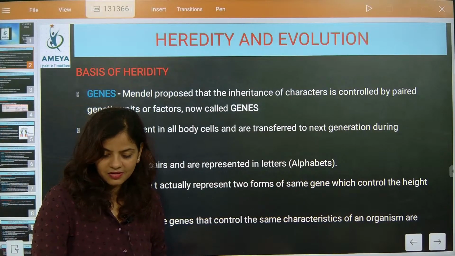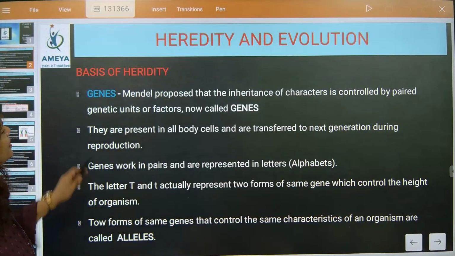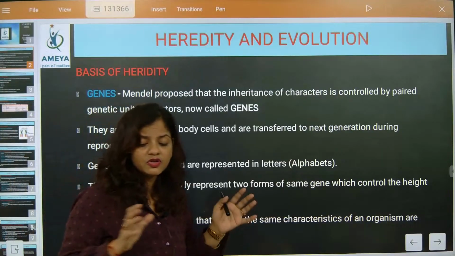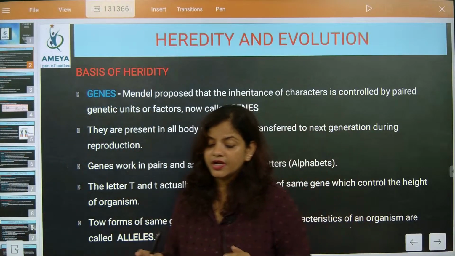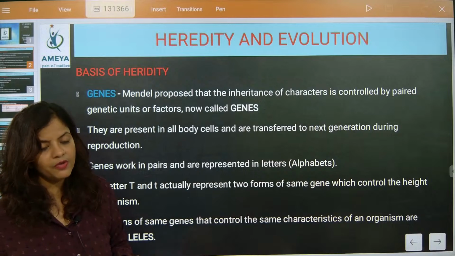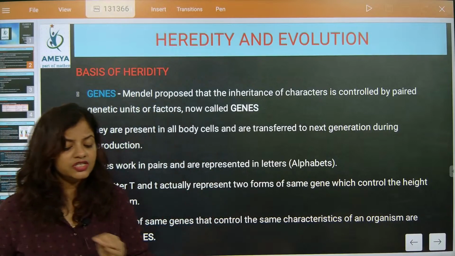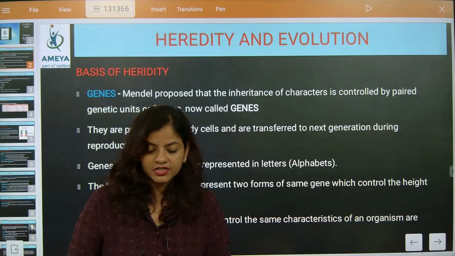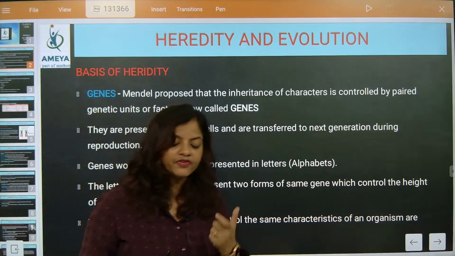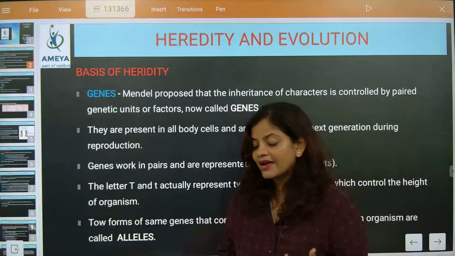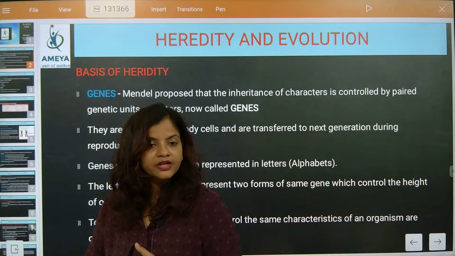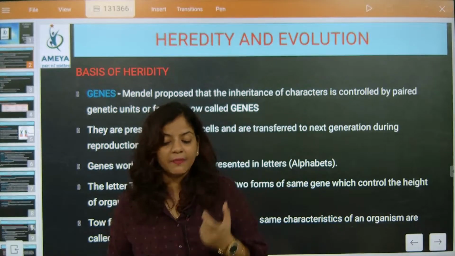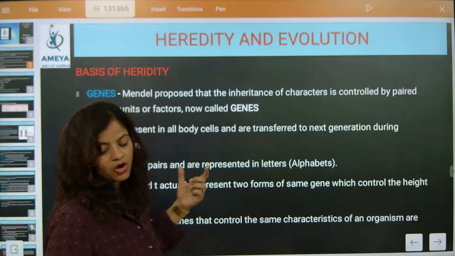So now it is gene. Mendel proposed that inheritance of characters is controlled by paired genetic units or factors, and it is exactly called gene. So what is the gene? Gene is paired genetic units. Understood? So this pairing is a type of comparison. You need to understand the comparison between the father and the mother part. The father's and the mother's specific characteristics will be compared. Understood?